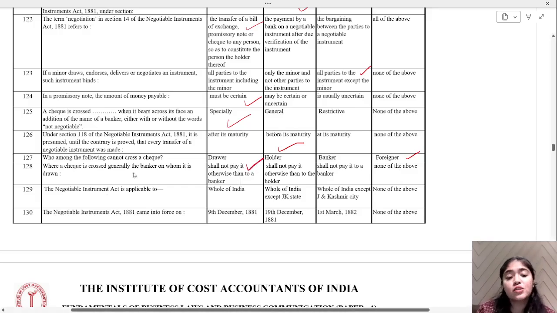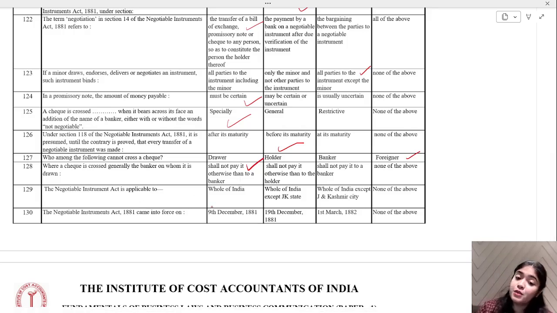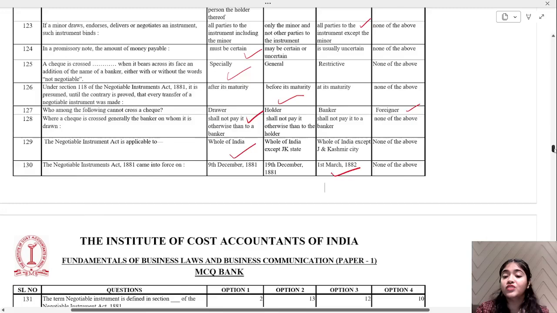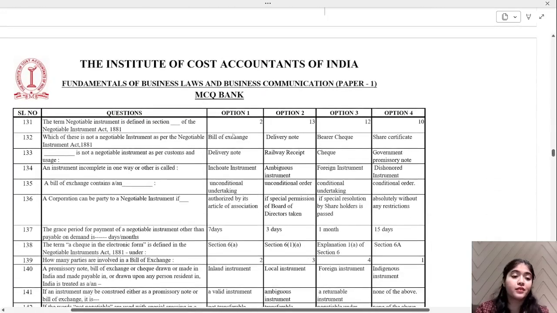Okay. Negotiable Instruments Act is applicable to whole of India except Jammu and Kashmir state, whole of India except Jammu and Kashmir city, or none of the above. It applies to whole of India now. Negotiable Instruments Act 1881 came into force on which date? They are asking you dates also. You have to remember this. 1st March 1882. The Act has the name 1881 but came into force on 1st March 1882. Okay. The term negotiable instrument is defined in section dash of the Negotiable Instruments Act. Tell me which section? Section number 13.